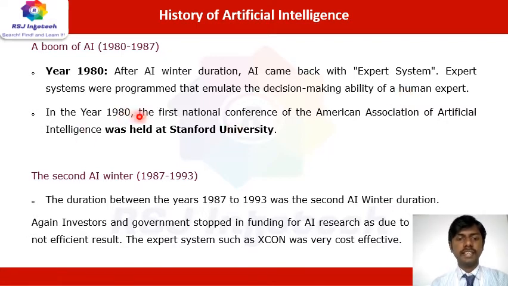So in the year of 1980, the first national conference of the American Association of Artificial Intelligence was held at Stanford University, where the expert system was created. And then the second winter, which is another changeover, came from the year 1987 to 1993. So funding from government organizations, and then expert systems.